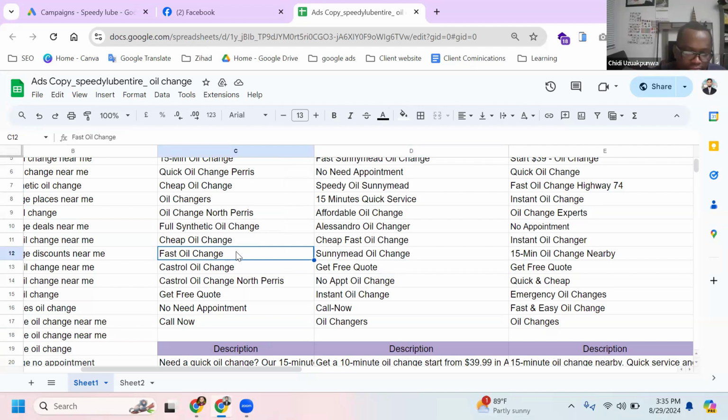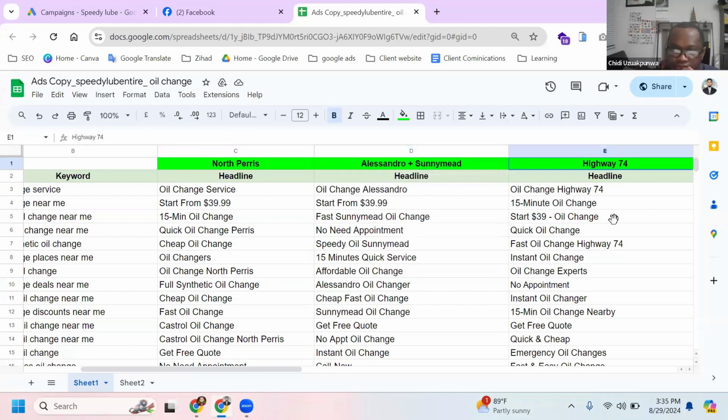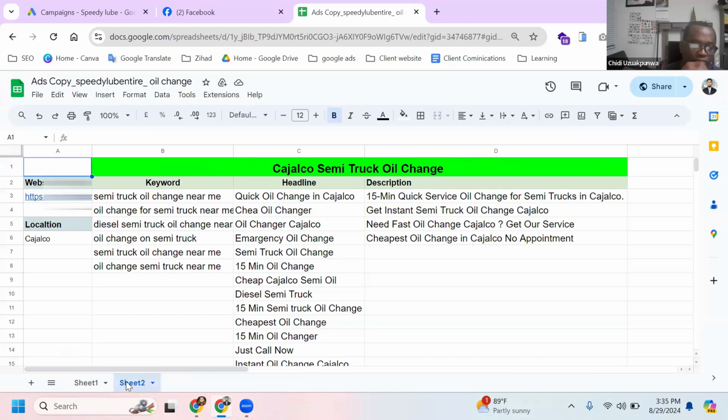Okay, this is my philosophy. One ad group is Alessandro, and one ad group is Sunmate, and one is Highway, and the other is Sheet 2. I already give you the sheet. And the other is Chazalco, and for Chazalco, I focus on semi-truck.